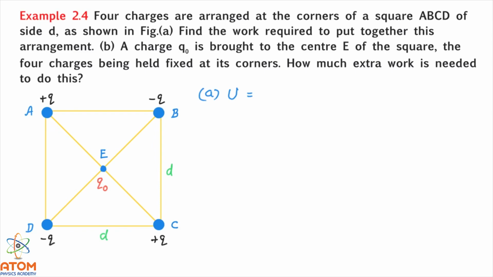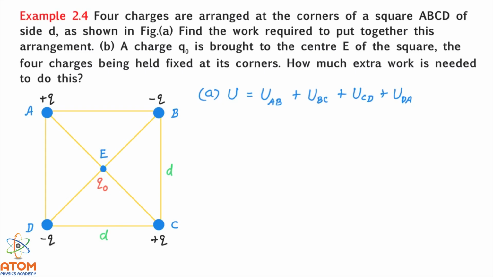So I can write the potential energy of them as UAB plus UBC plus UCD plus UDA, or UAD also you can write. Doesn't matter because potential energy is a scalar quantity.